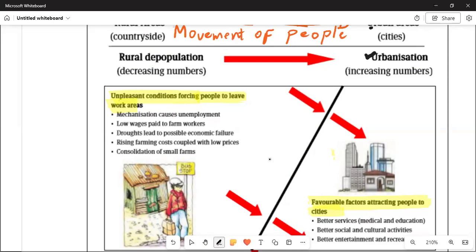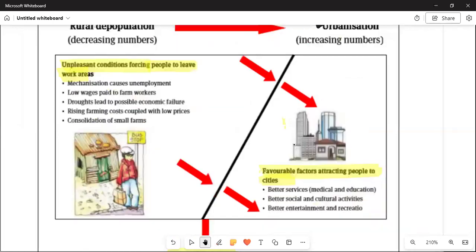And what is going to happen is the rural depopulation. Here we are going to look at the favorable factors attracting people to cities. What is attracting these people from the rural population to go to the urban areas? And why are they here? So we are saying that they are being pulled. Why? Because favorable conditions attract these people to the cities. Number one, they are offered better services, medical and education. Number two, better social and cultural activities. Number three, they have better entertainment and recreational facilities.